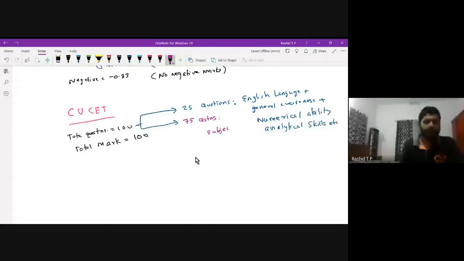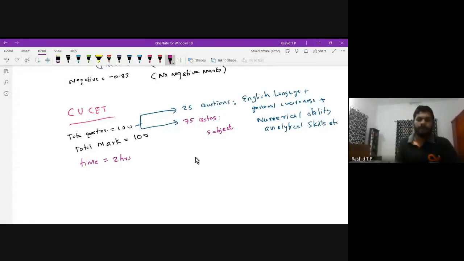Okay. Then the time allotted for this examination is 2 hours. 2 hours means you will get 120 minutes. To answer one question, you will get more than 1 minute. And these questions are also very simple. Compared to HCU or other Central University examinations, the CUSET examination is very simple. The CUSAT examination is also very simple.